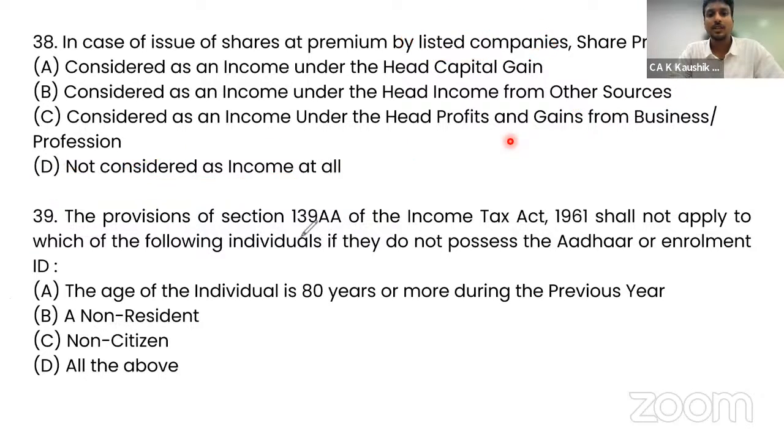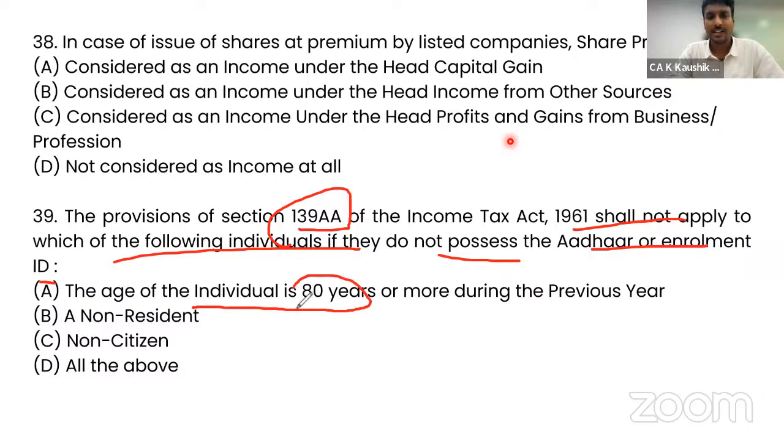The provisions of section 139AA of the Income Tax Act shall not apply to which of the following individuals if they do not possess the Aadhaar or enrollment ID? To whom is it not applicable? A person who is aged 80 years or more, a non-resident, and a non-citizen. All of them, it is applicable. That 139AA is not applicable in all of these three cases. So D is the correct answer.